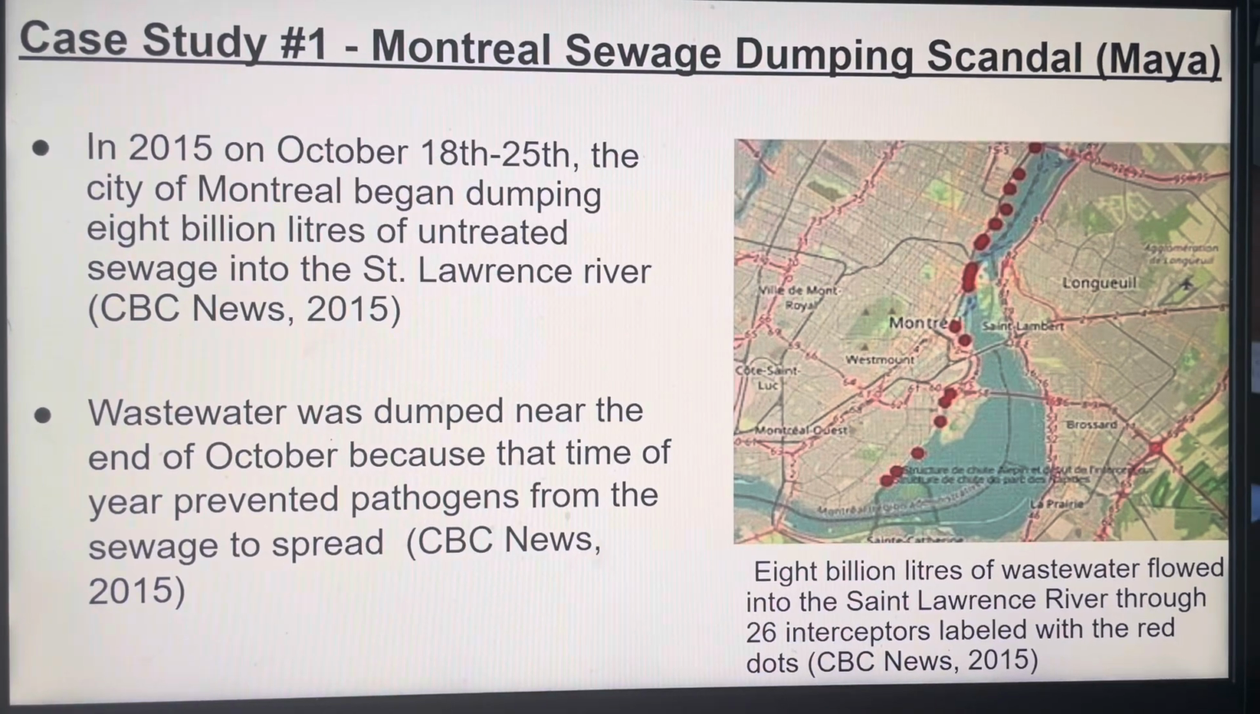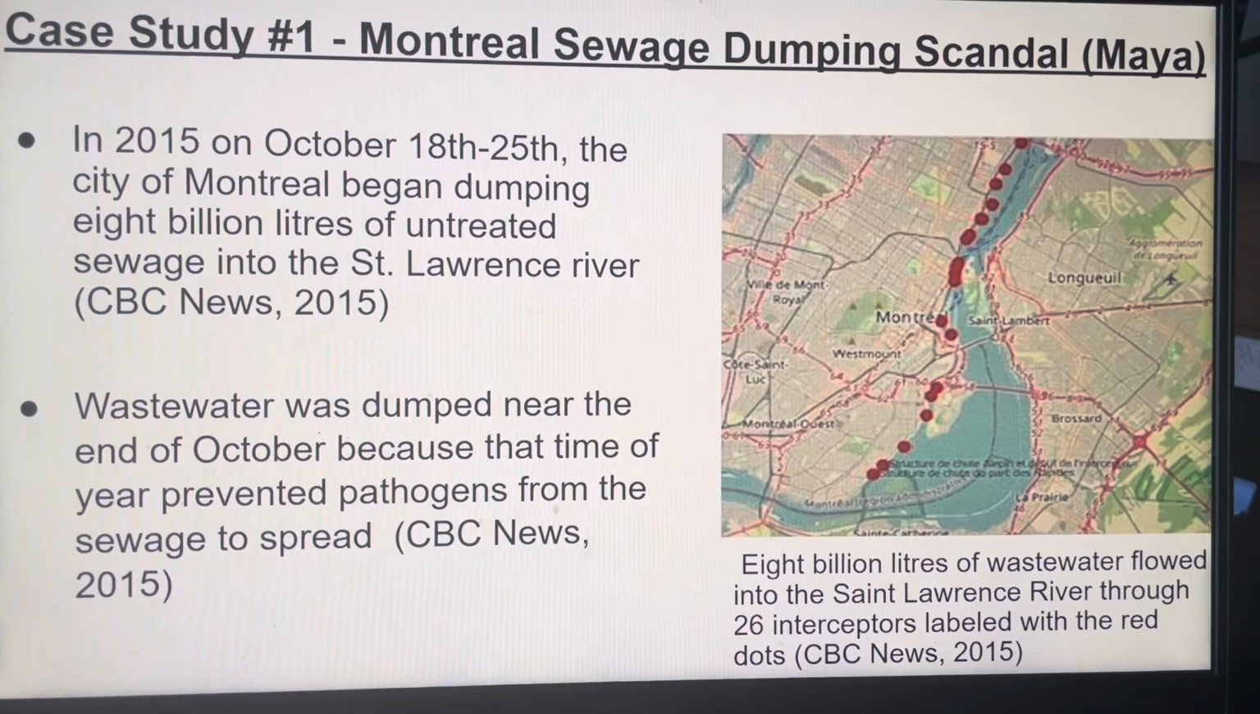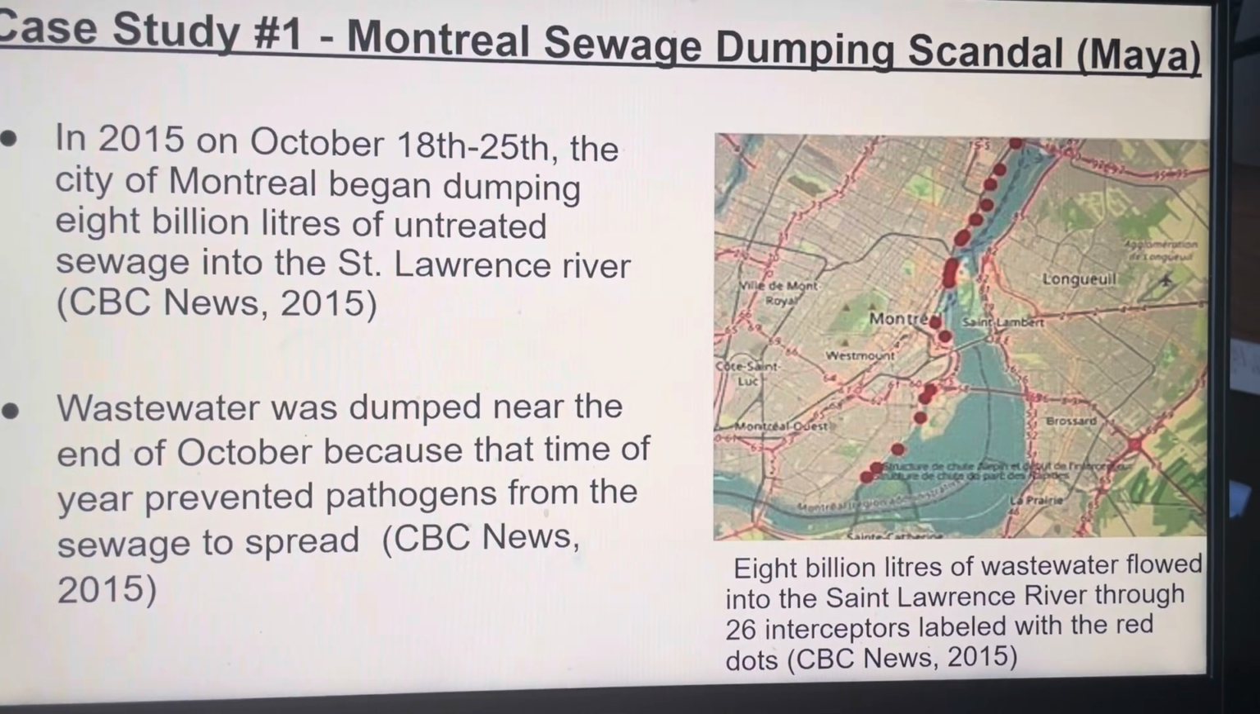As you can see in the picture below, 8 billion liters of wastewater flowed into the St. Lawrence River through 26 interceptors labeled by the red dot.